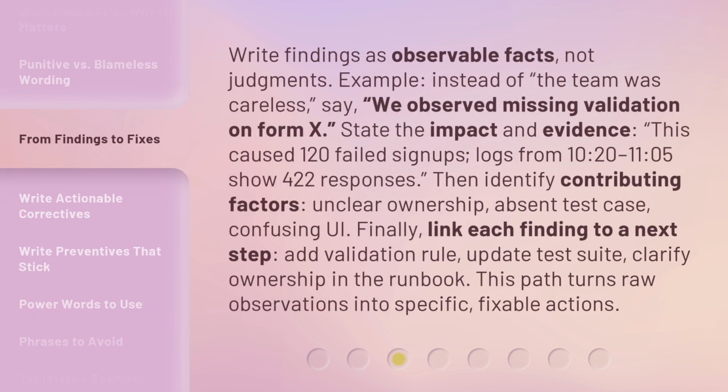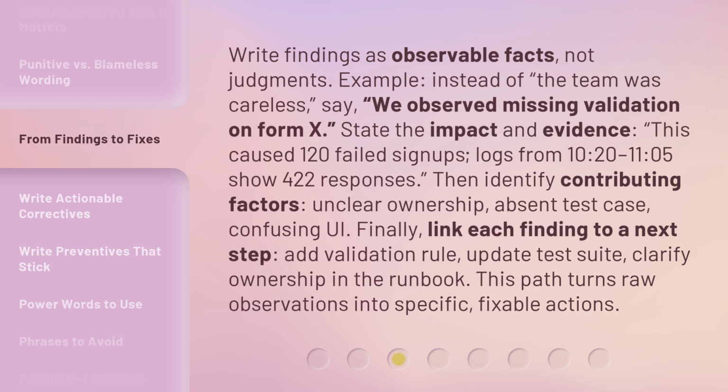Write findings as observable facts, not judgments. Example: instead of "the team was careless," say "we observed missing validation on Form X." State the impact and evidence. This caused 120 failed signups. Logs from 10/20 to 11/05 show 422 responses.